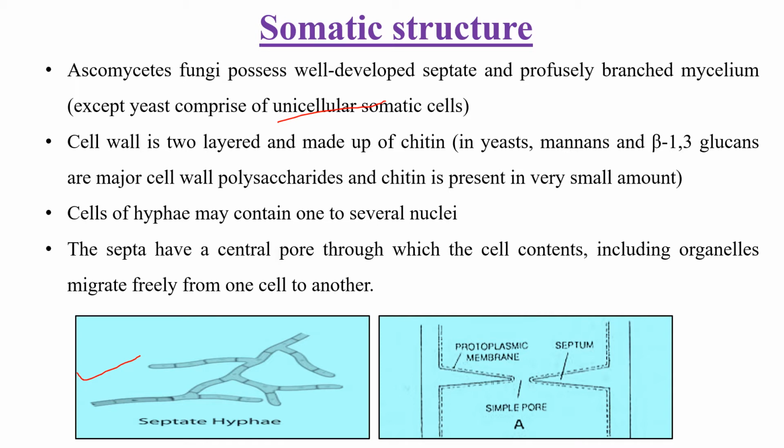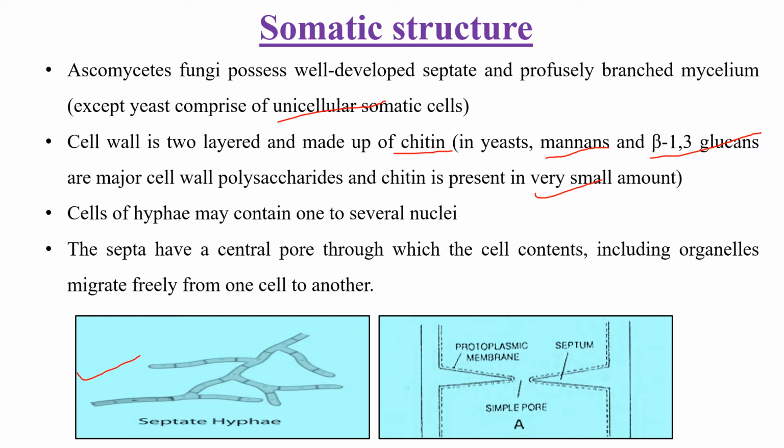And the cell wall is two layered, as is the general characteristic of normal fungi, and made up of chitin, except in yeast, as yeast has unicellular somatic cells made up of mannans and beta-1,3 glucans. They are the major cell wall polysaccharides in yeast, and chitin is also present but in a very negligible amount, that too in the bud scars. When budding takes place in the yeast, we can observe some amount of chitin in the bud scars.